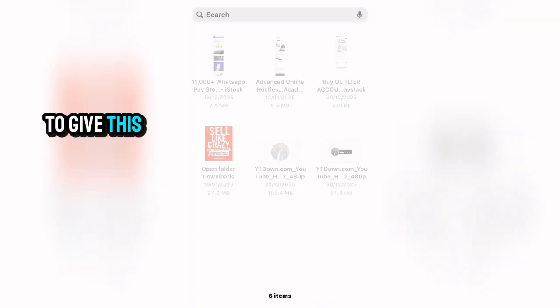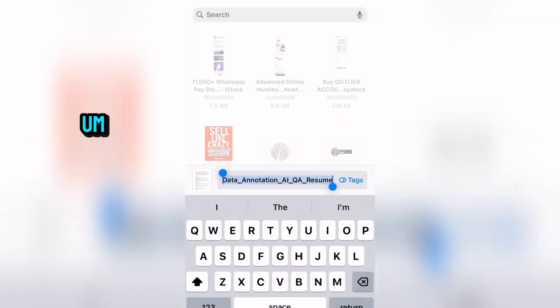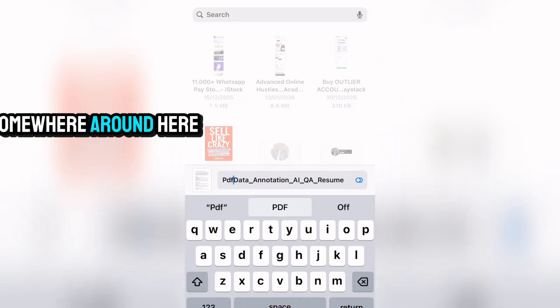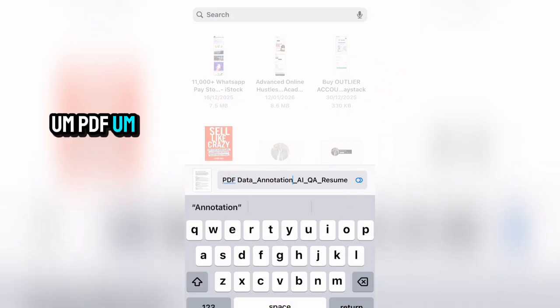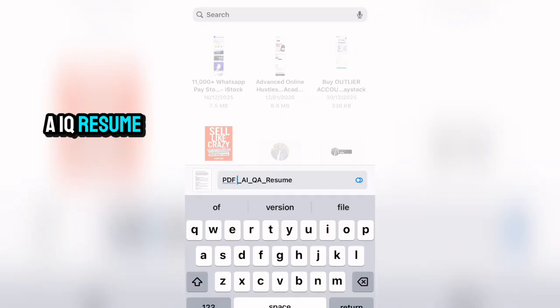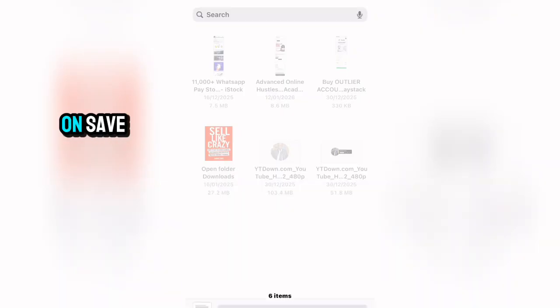So I'm going to give this another name. Let me just add PDF somewhere around here. Let me leave it like this: PDF AIQA resume. So I'm going to come right here and click on save.